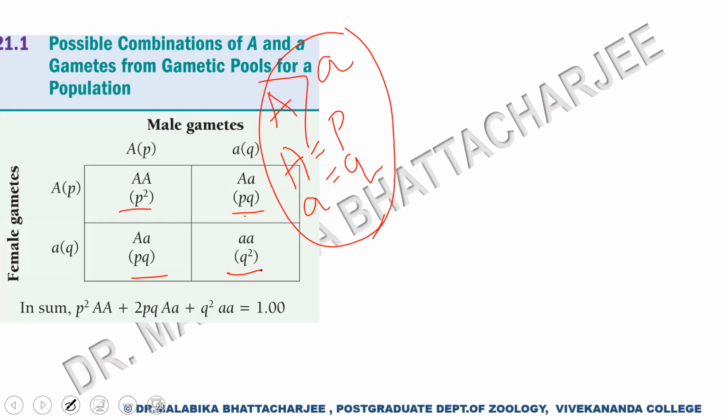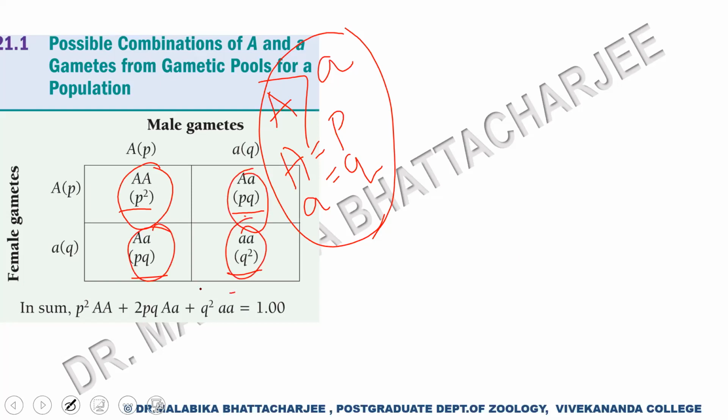That is the first generation. So the gametes were capital A, small a for the male, and capital A, small a for the female. So this is our first generation.